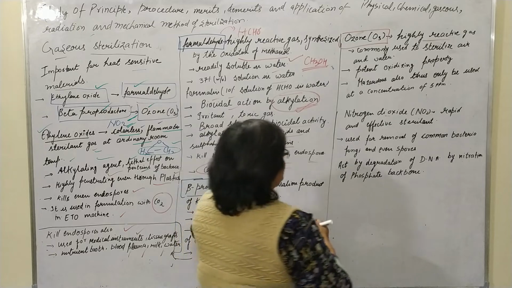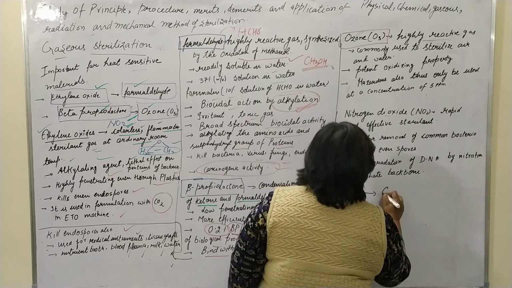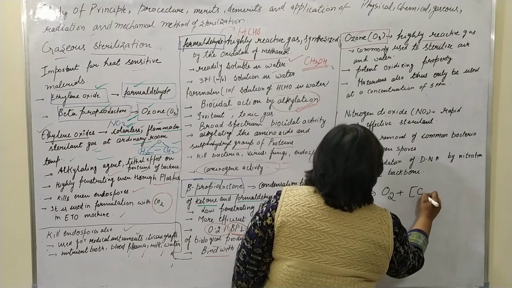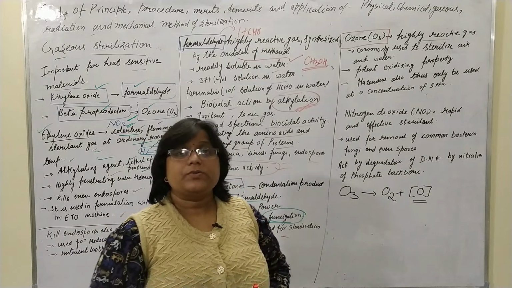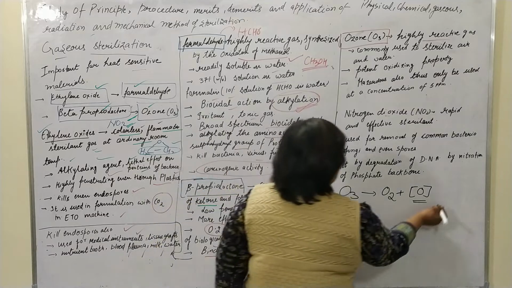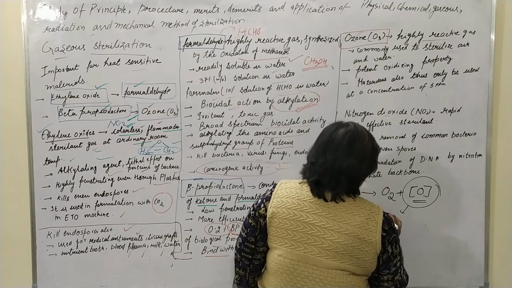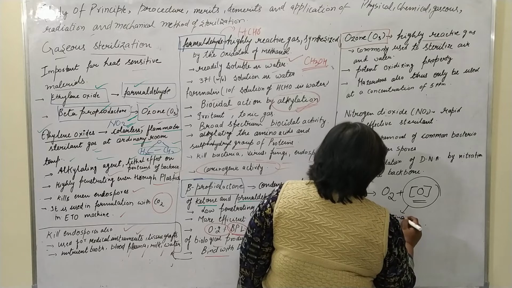The ozone will degenerate and convert into oxygen and nascent oxygen. Nascent oxygen is highly reactive and acts as an oxidizing agent.